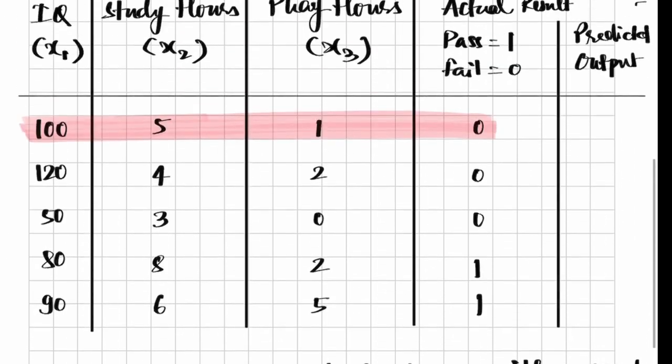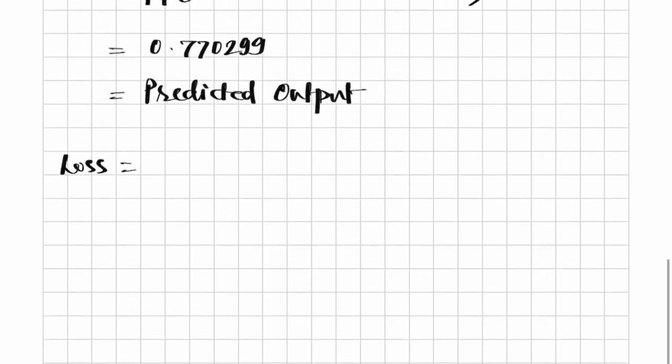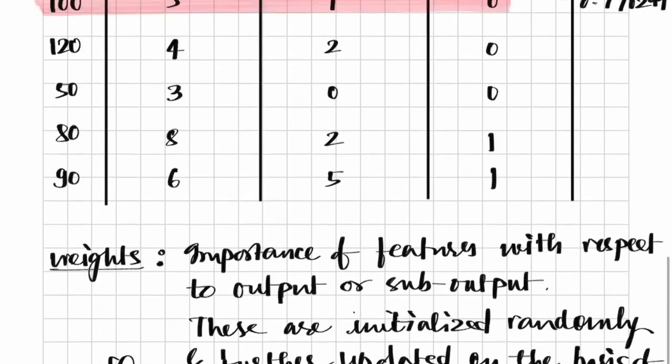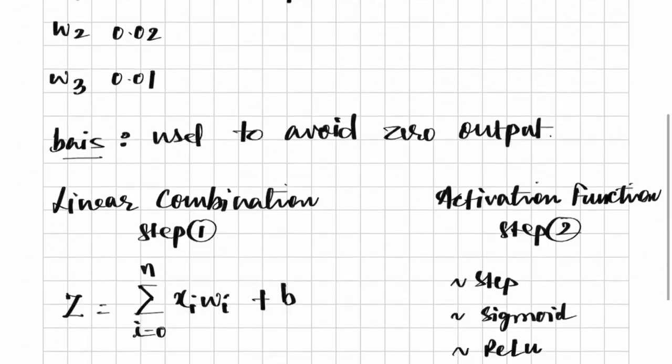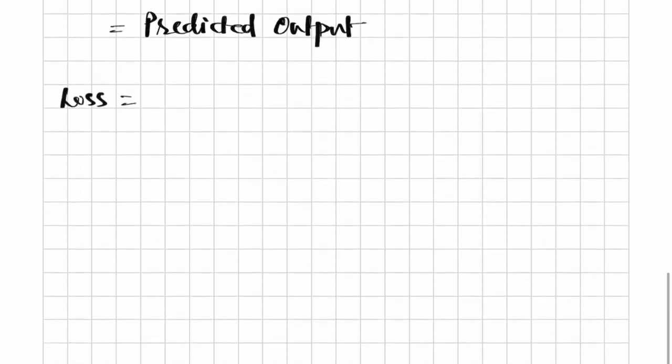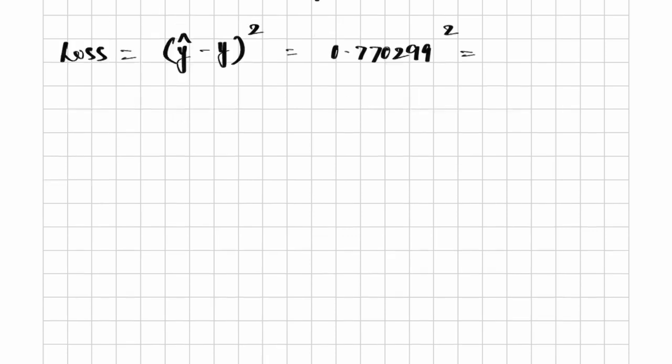So let me quickly write down the predicted output in the table. Therefore now let us calculate the loss for this data set. The loss will be, as we know, the actual output was 0 and our predicted output is 0.7. Therefore the loss, if we calculate squared absolute error, we will get 0.770299 square, which is equal to 1.54.